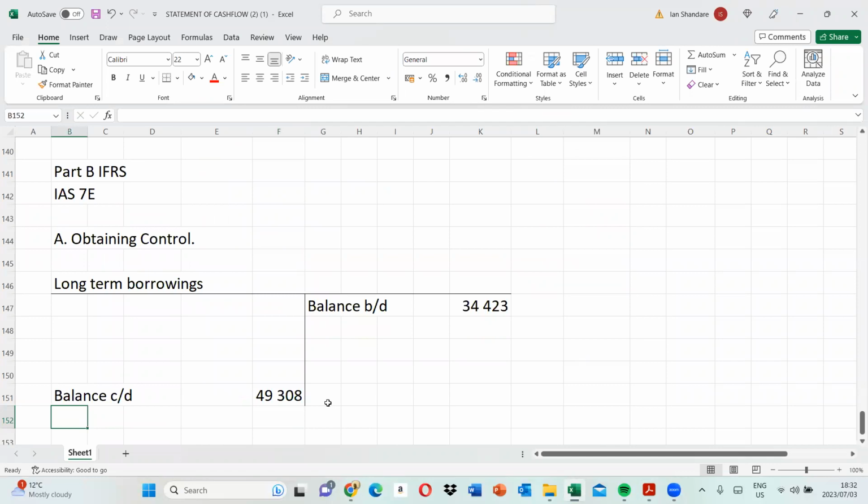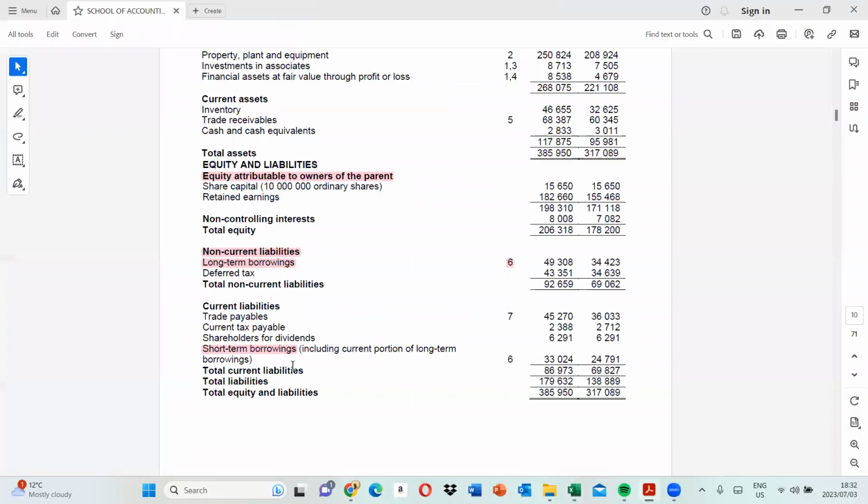There are two ways that we can normally do these calculations. One might choose to combine everything, the long-term portion with the short-term portion, so that we just have one amount there. If you want to do that, you come to your short-term portion.